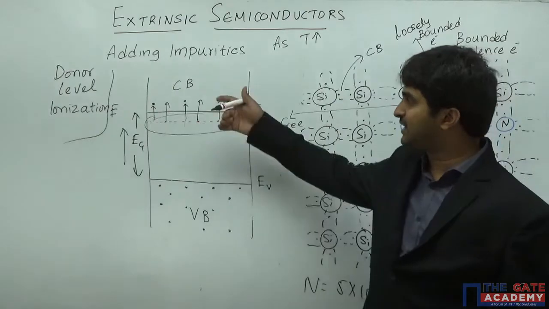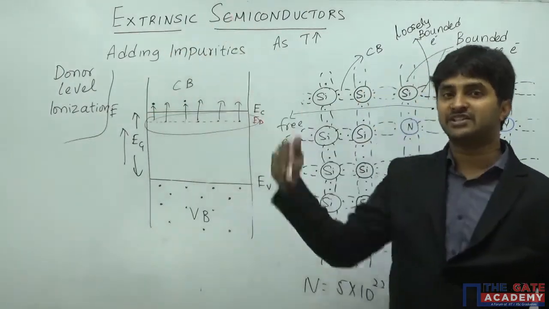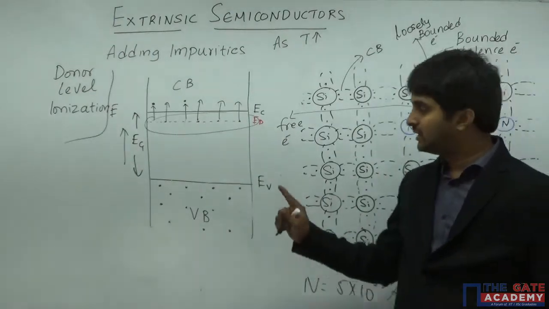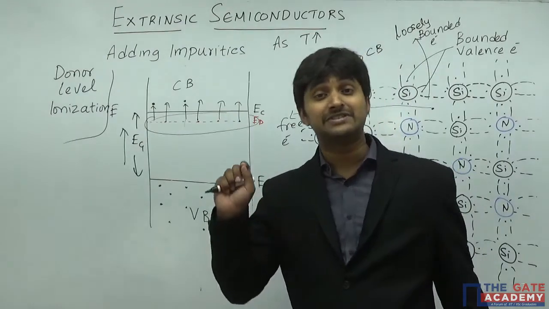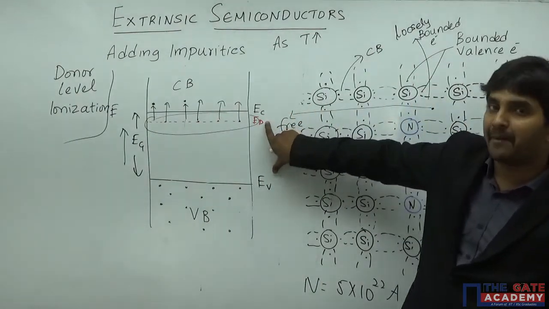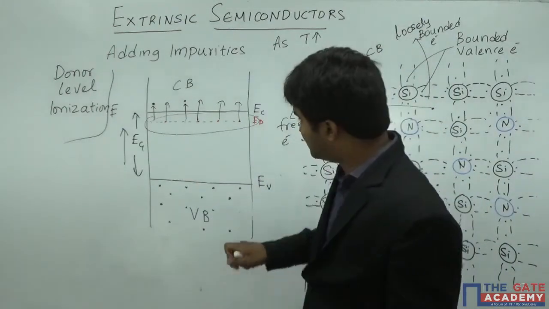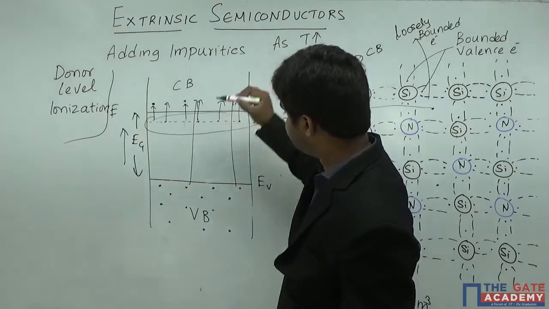It is because the electrons are going to move from the donor energy level into the conduction band. And don't think that electrons are not going to move from the valence band to the conduction band. There will be some number of electrons which have energy equal to the energy gap. When they attain that much energy, they can also move from the valence band to the conduction band.